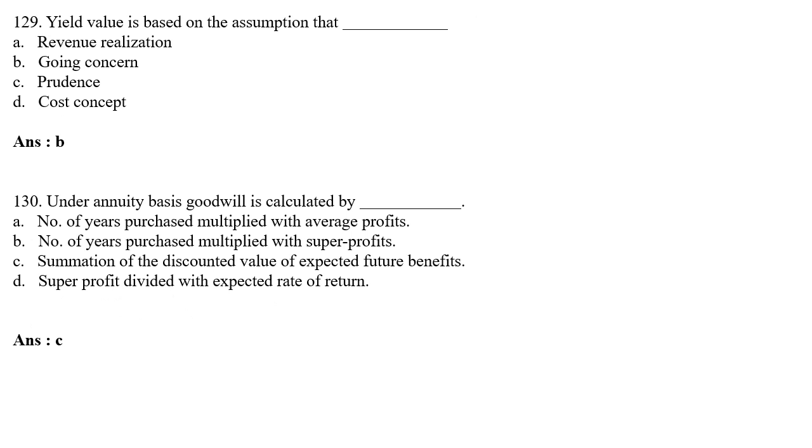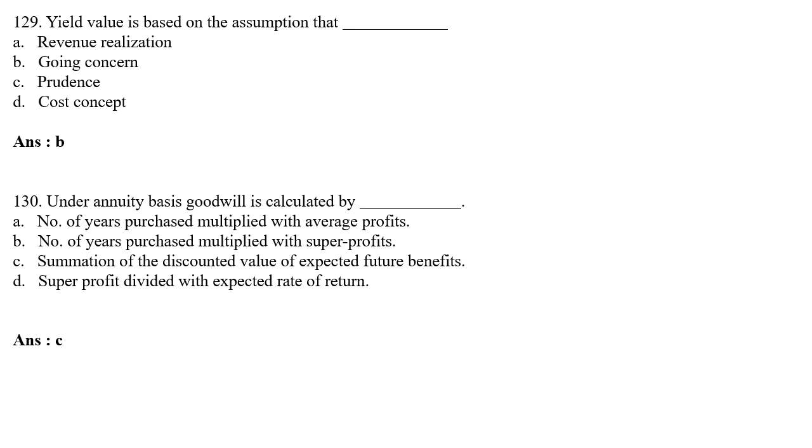Yield value is based on the assumption that option A revenue realization, option B going concern, option C prudence, option D cost concern. The correct answer is option B going concern. Yield value is based on the assumption of going concern.